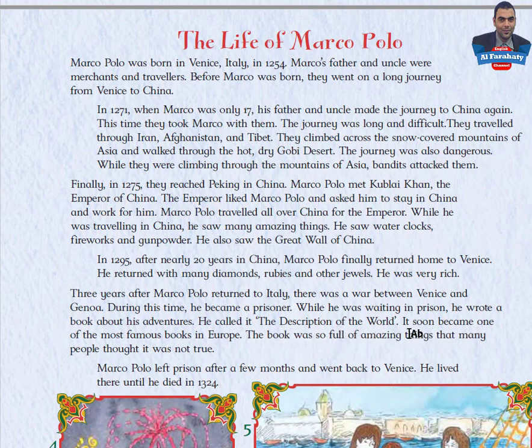It soon became one of the most famous books in Europe. The book was so full of amazing things that many people thought it was not true. Marco Polo left prison after a few months and went back to Venice. He lived there until he died in 1324.